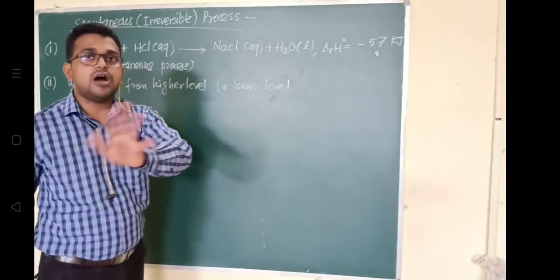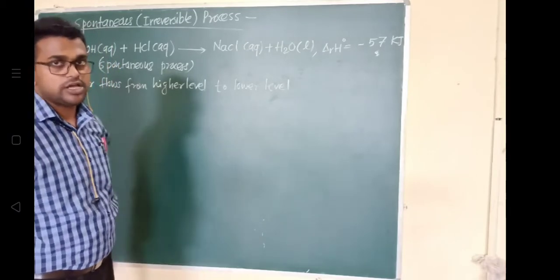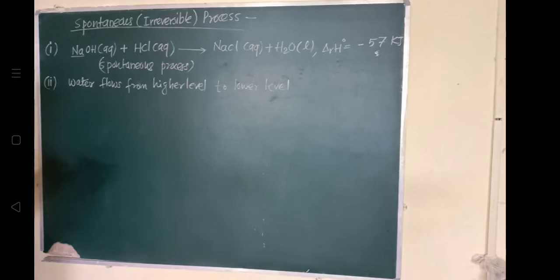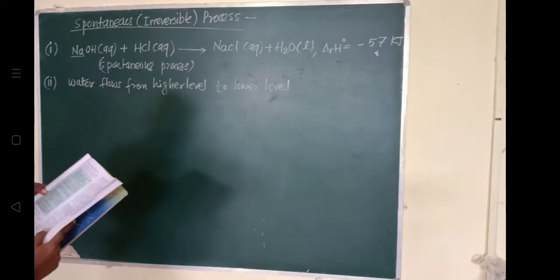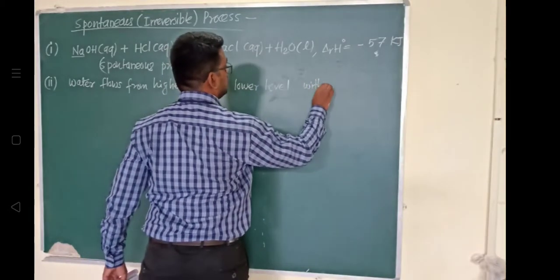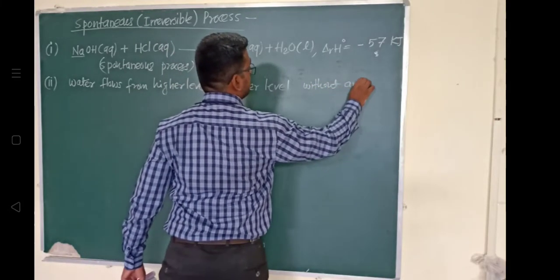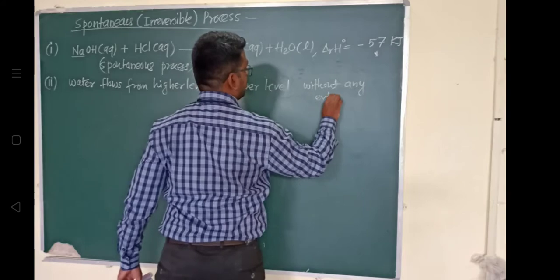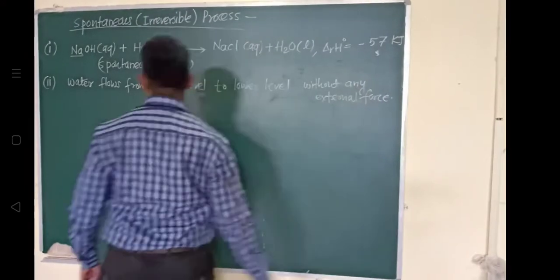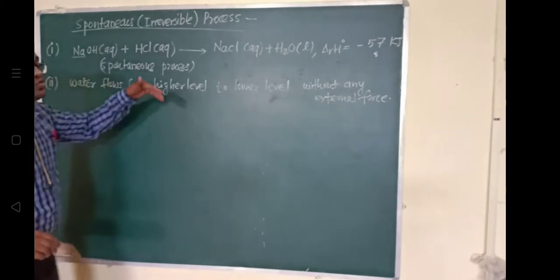Is there any force? No. Without any external force, it flows from higher level to lower level. What is this process? This is a spontaneous process.